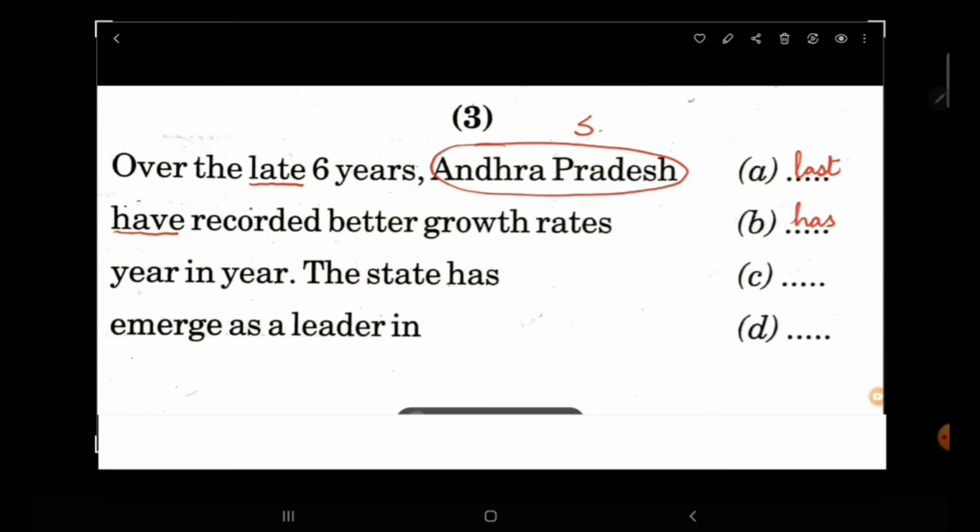Year in year. Year in year is no phrase. It should be year after year. So in is wrong. Instead we'll write after. The state has emerged as a leader in. Now look here. Again pay attention to the helping verb has. With this we will always have V3 form of the verb. Now here in this line emerge is V1 form, which is wrong. So instead we will write emerged.